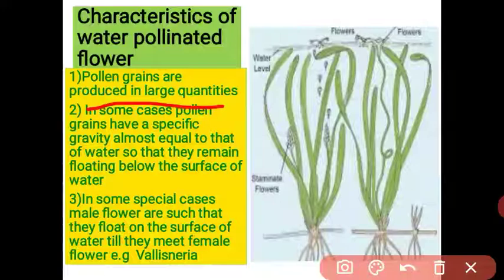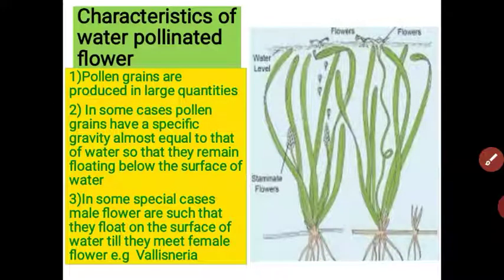Very few are transferred from anther to the stigma. So the pollen grains are produced in large quantity. In some cases, the pollen grain has a specific gravity equal to the water, so that they remain floating below the surface of the water. In some special cases, the male flowers float on the surface of the water till they meet the female flower.